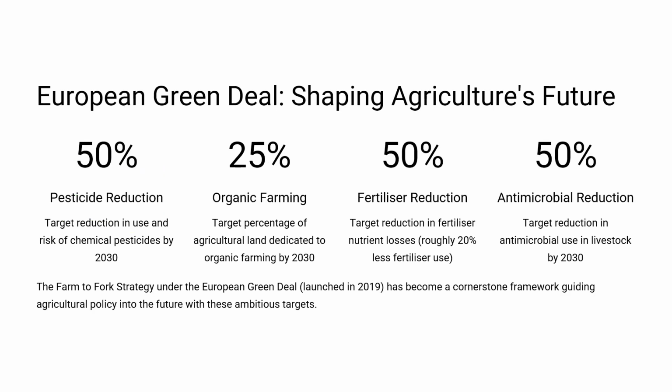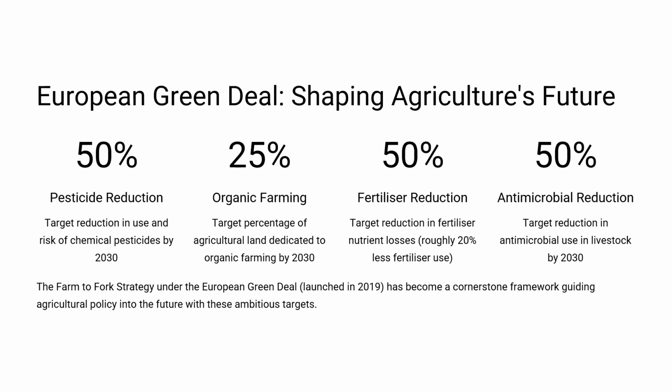Sustainability has become central to European agricultural policy. The European Green Deal, launched in 2019, introduced ambitious goals to reshape farming by 2030. These include cutting chemical pesticide use by 50%, dedicating 25% of farmland to organic cultivation, reducing fertilizer and nutrient losses by 50%, and halving antimicrobial use in livestock. These goals are part of the Farm to Fork strategy, the EU's roadmap to a fair, healthy, and environmentally friendly food system.